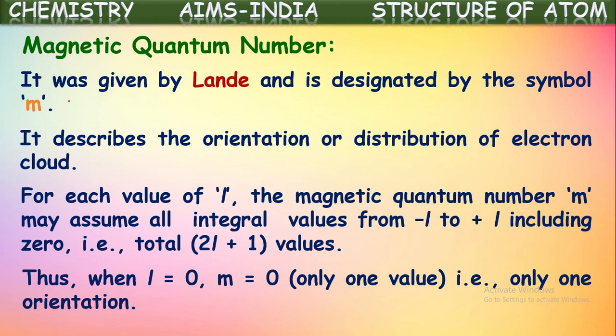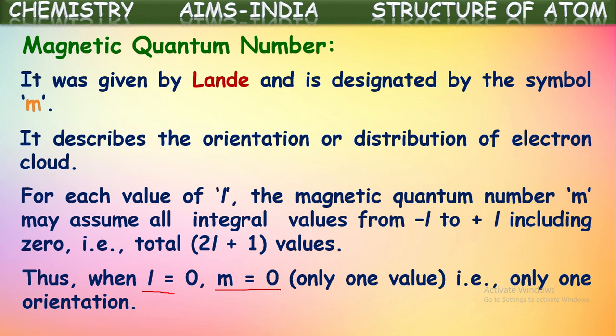Thus, when l is equal to 0, m is also 0. That means only one kind of orientation. That means each orientation is called here an orbital. So only one orbital is present in S subshell. M value is only 1 value, because here l value is 0. Then m values we are taking minus l to plus l including 0. l value itself is 0, so m also will be 0.